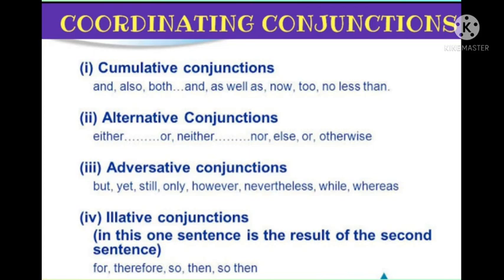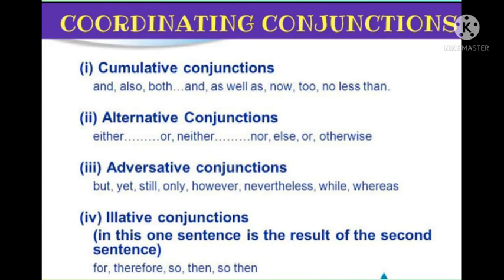Then we have the adversative conjunctions. Adversative conjunctions are the conjunctions which combine two statements expressing opposing or contrasting sense. For example, I studied well, but I failed in the exam. So obviously if I am studying well, I have to pass in the exam.